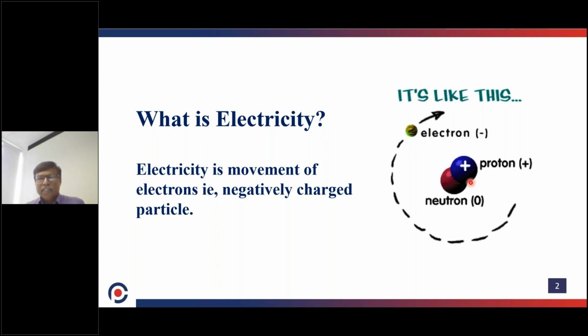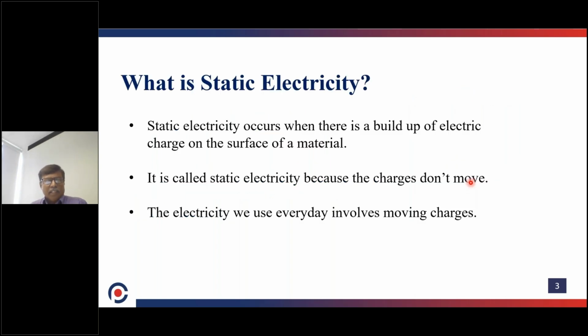The electrons move around the orbital, the outer region of the atom, and are always in motion. The motion of electrons is called electricity. First understand electricity, then we can easily understand what static electricity is.